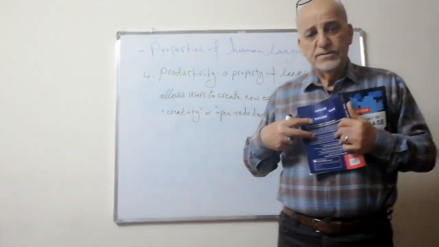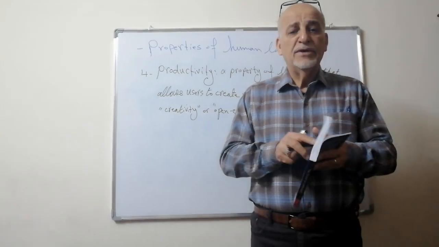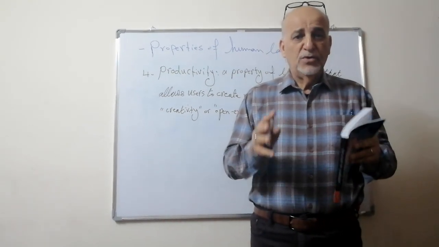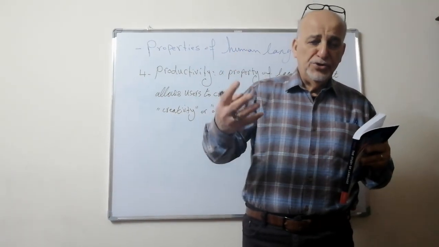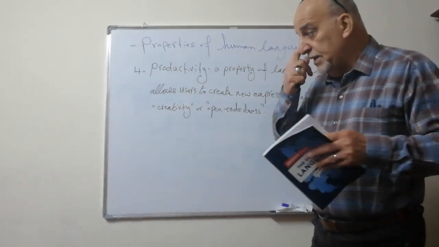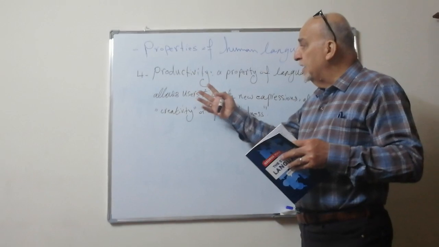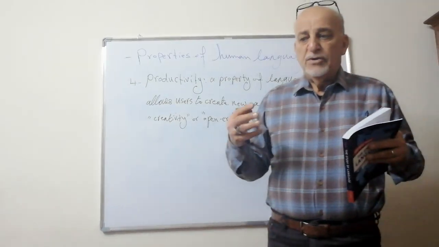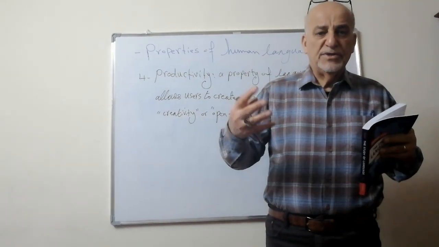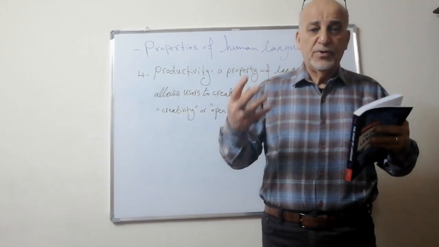Animals do not have this ability of creating new expressions. Now, the question raised here is, why do we need productivity? Why do we need new expressions?